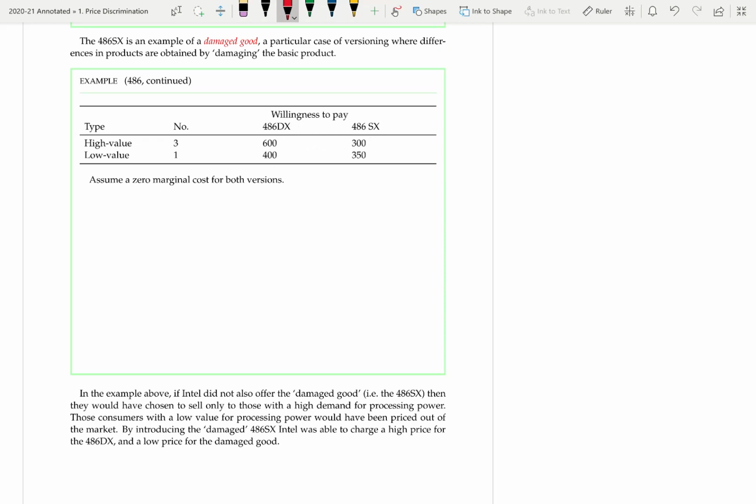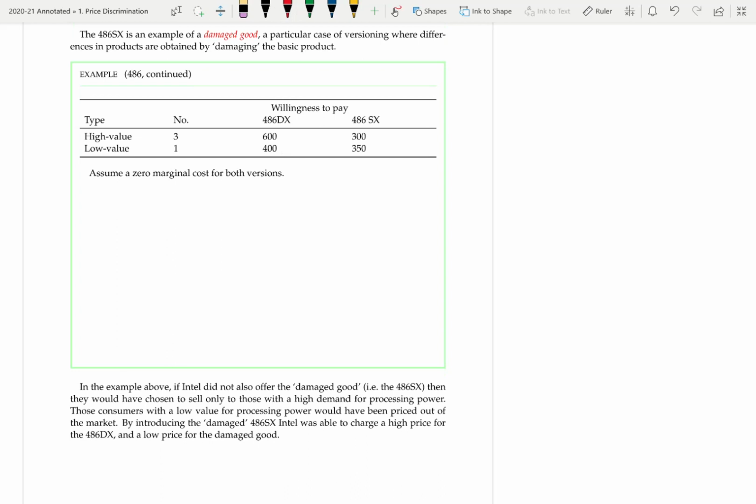So what price should they offer the DX chip at? Well, there are two options here. Either they price at 600 and sell only to the high value consumers, or they price at 400 and sell to both groups. So if they offer only the 486DX at 400, what is the profit? It's 400, the price, times the number of consumers, so the number here is 1 plus 3, they sell to both groups, which is 1600.